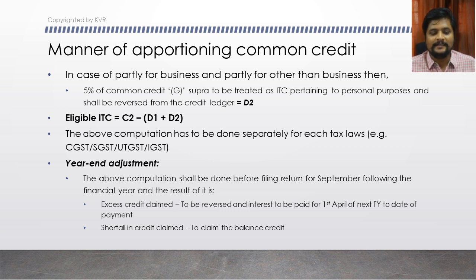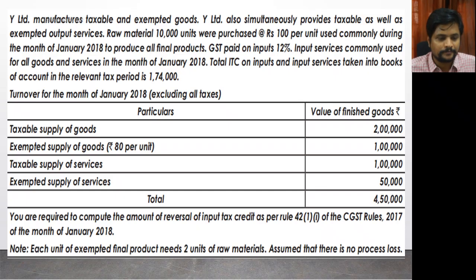Scenario 2 could be vice versa. If you have claimed only short credit, that is, the credit which you claimed during your provisional computation is very less, and your final computation gives extra credit eligible, in that case you can claim the balance credit. There is no stoppage in that. You can claim the balance credit. All these adjustments have to be done before filing your September month's return.